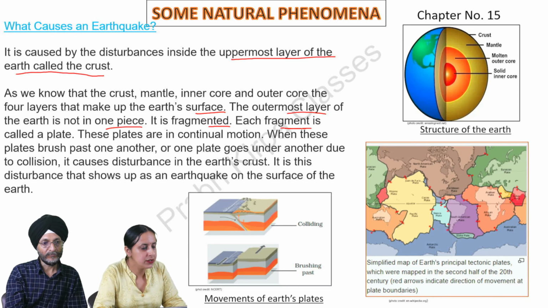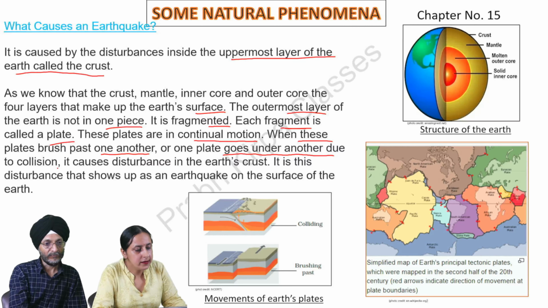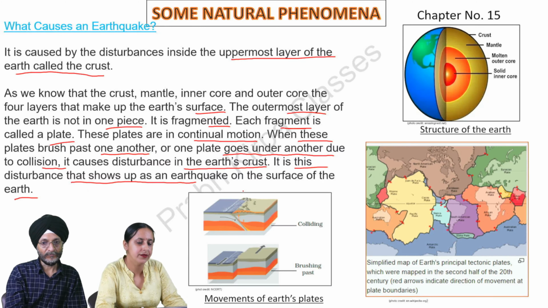Each fragment is called a plate. These plates are in continual motion. When these plates brush past one another or one plate goes under another due to collision, it causes disturbance in the earth's crust. It is this disturbance that shows up as an earthquake on the surface of the earth.